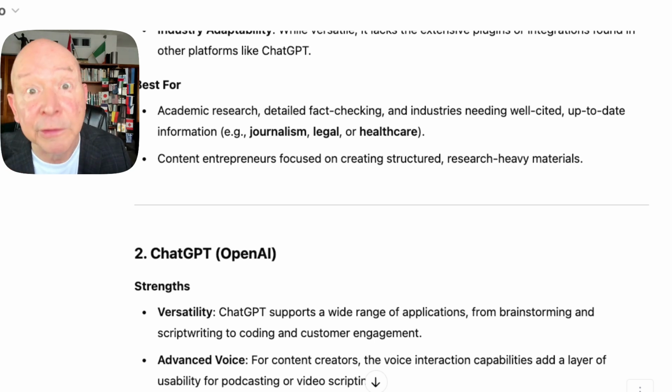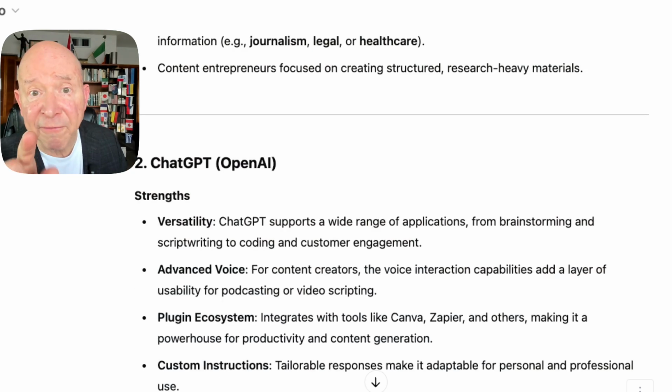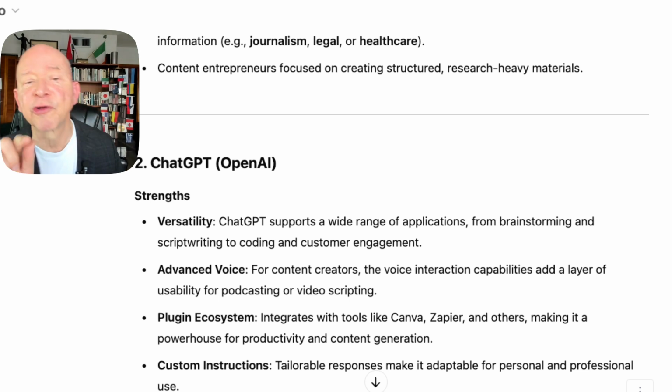Ookie Woogie is a good university, okay. Smith and Jones came up with this research that showed this. That's really important. I think there's a lot of capabilities with that, a lot of good things to be said about it. But okay, I'm talking to you, my fellow content entrepreneurs. It says here, content entrepreneurs who are focused on creating structured, research-heavy materials.